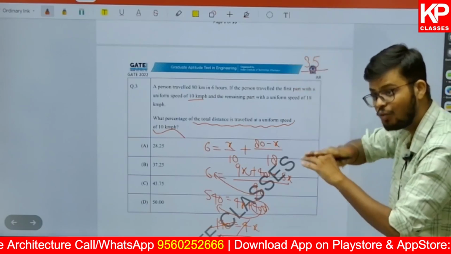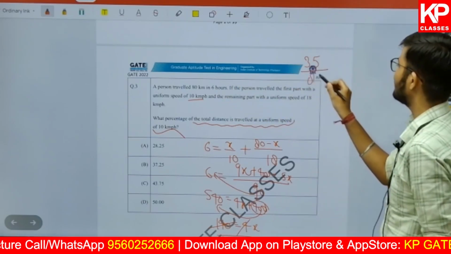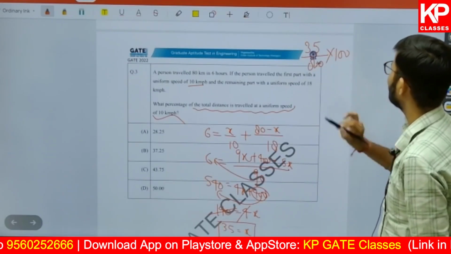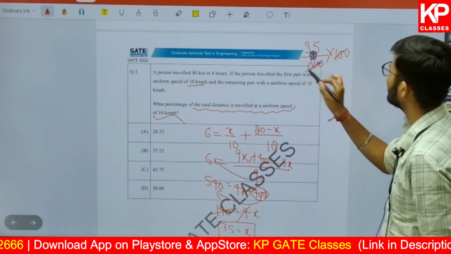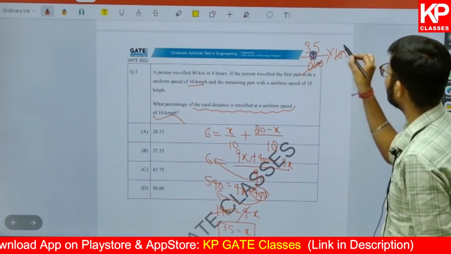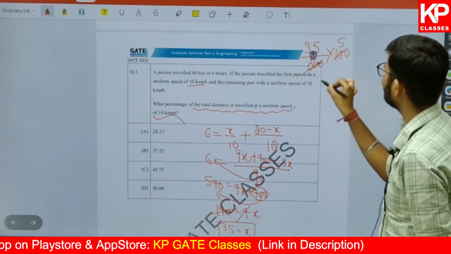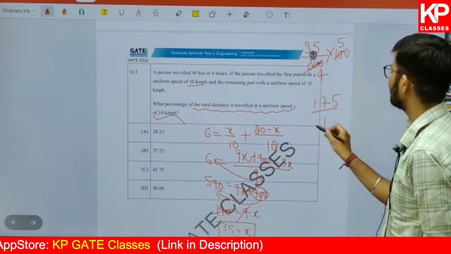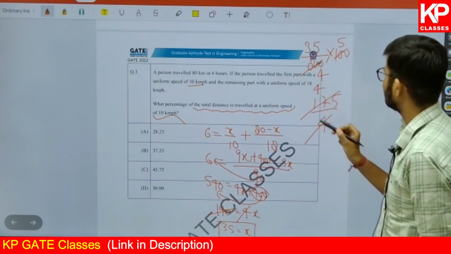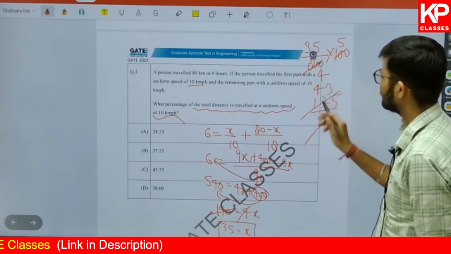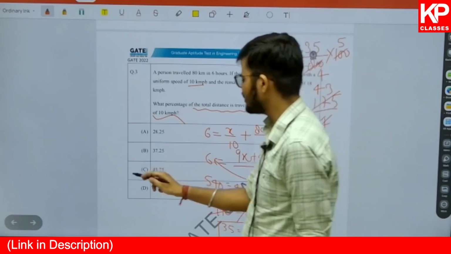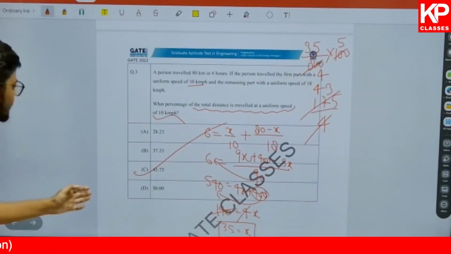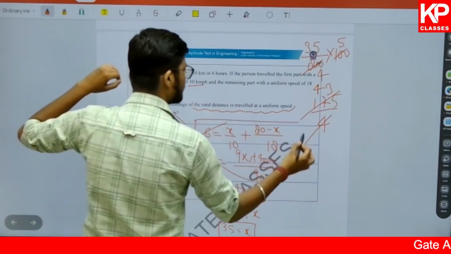So this distance is making what part of the total distance? The total is 80. So if out of 80 it is 35, what will it be out of 100? Once you simplify it, you will get the answer. I am going to simplify it by dividing by 5, 35 into 5, which is 175 divided by 4, and once I simplify it, I will get about 43.75. So that will be the answer, 43.75%. So that is the answer in such a case. So you can simply make an equation on time.